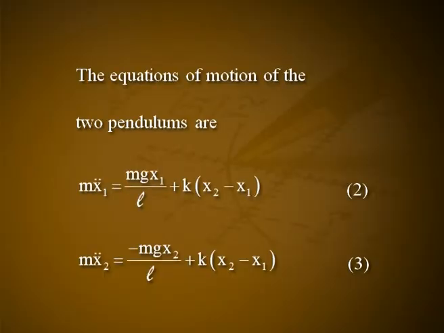Substituting the values of x1 and x2 in equations 2 and 3, we get minus m a1 ω square cos ωt minus m b1 ω square sin ωt is equal to minus mg a1 cos ωt divided by L minus mg b1 sin ωt divided by L plus K a2 cos ωt plus K b2 sin ωt minus K a1 cos ωt minus K b1 sin ωt. Let it be equation number 5.